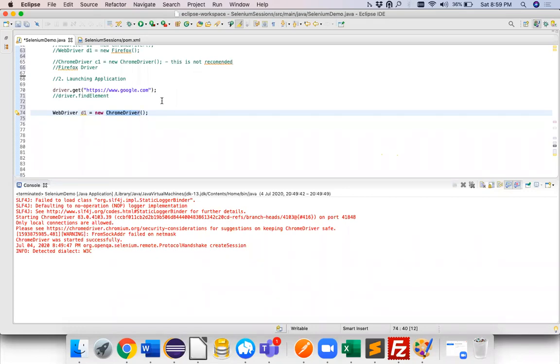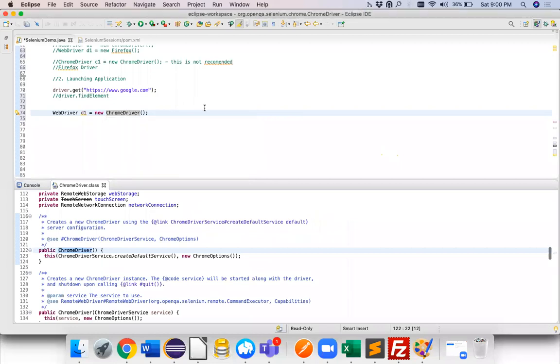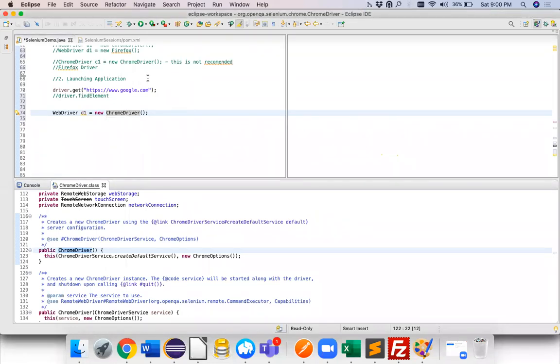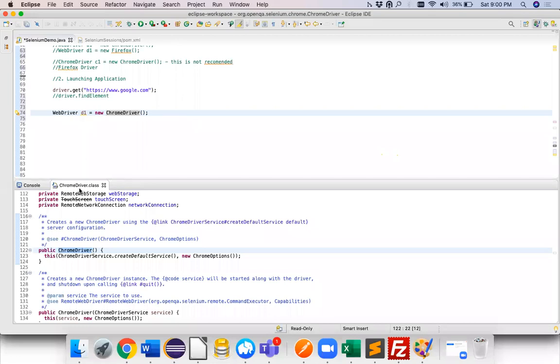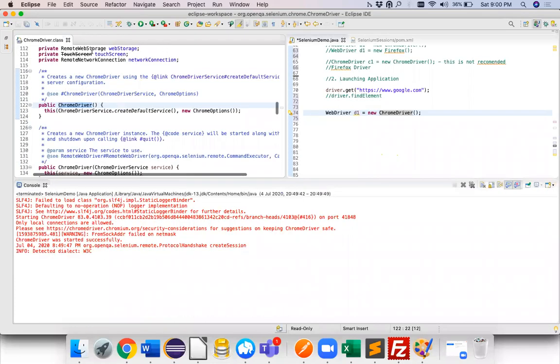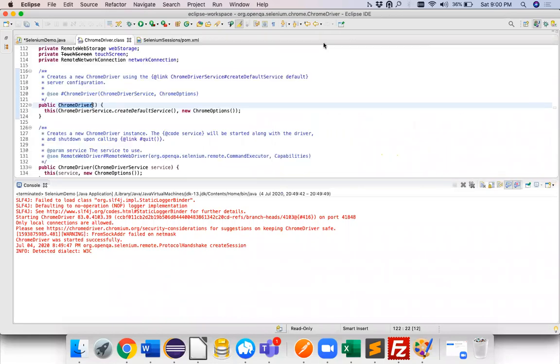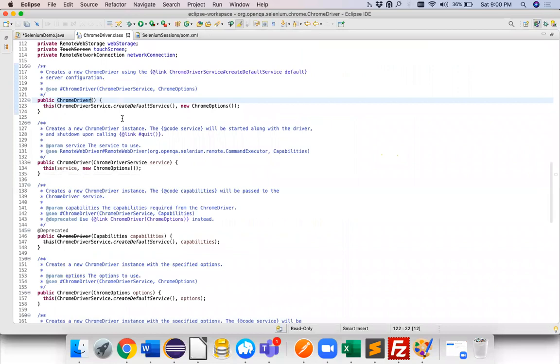So when I click on ChromeDriver, I would like to think again, guys. Is ChromeDriver directly implementing WebDriver? Yes, it can implement, but I'm asking, is it implementing directly? No worries, let's click on ChromeDriver. Where is ChromeDriver? Okay, ChromeDriver is over here. Let's bring it over here. Sometimes this is quite irritating. Okay, let's close this. We have ChromeDriver.